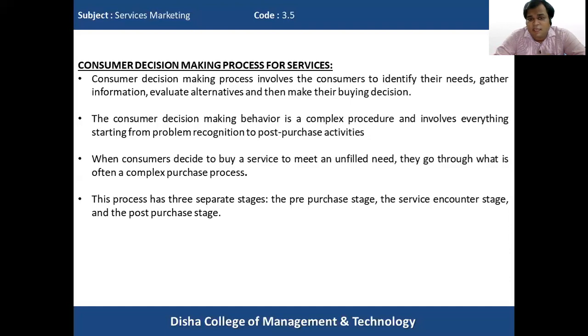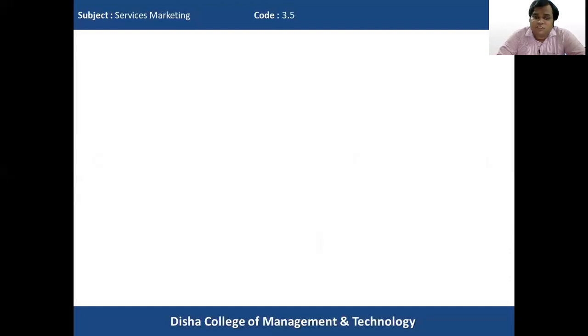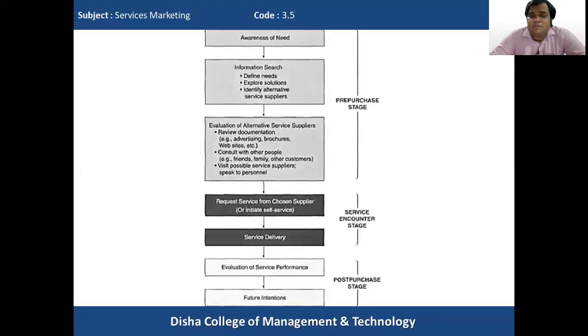So we'll start with the diagram of the consumer decision making process for services. So this is the complete diagram. First, you can see that all the stages are divided broadly into three stages, that is pre-purchase stage, service encounter stage, and post-purchase stage. The pre-purchase stage consists of first the awareness of need, where the consumer understands the need he or she has, and after understanding the need, it undergoes information search where it defines needs, explores solutions, and tries to identify the alternative service suppliers.